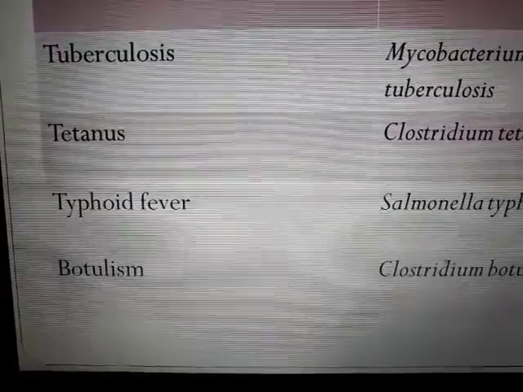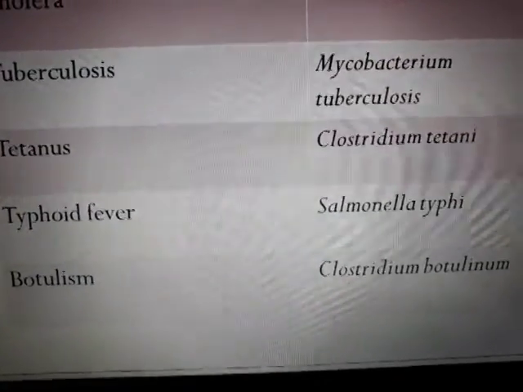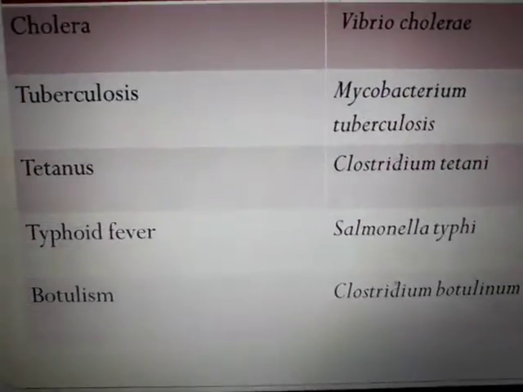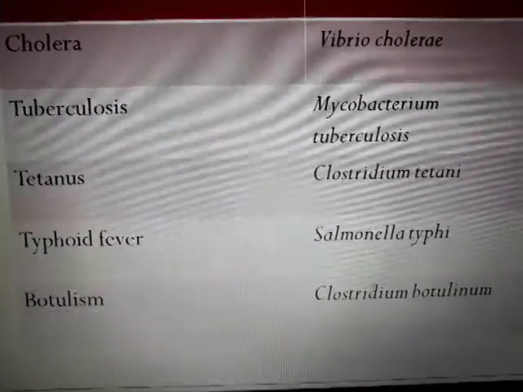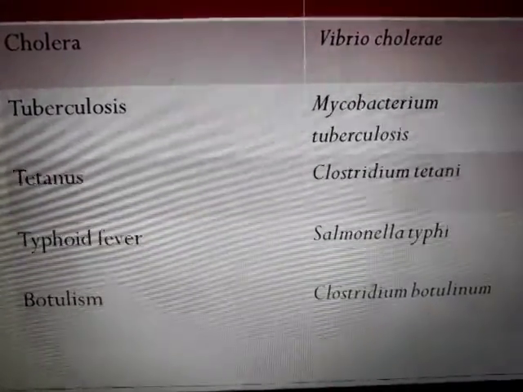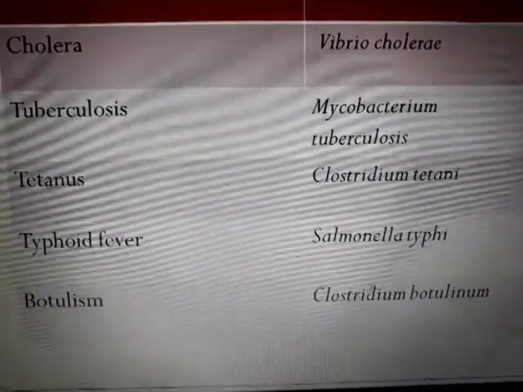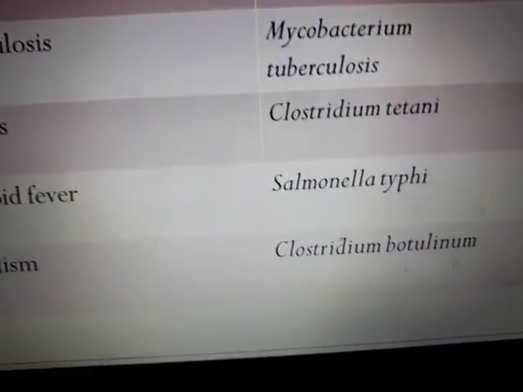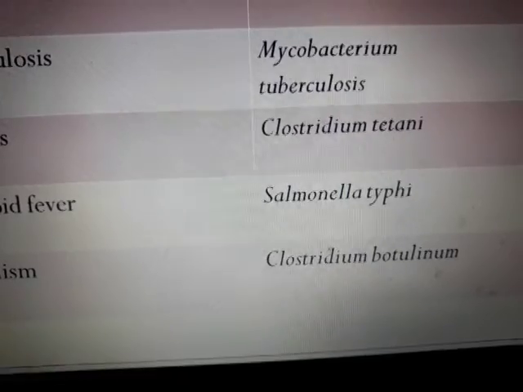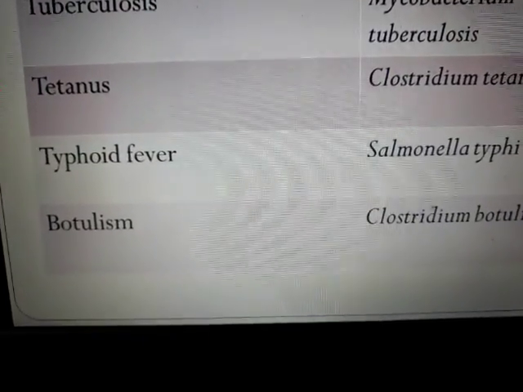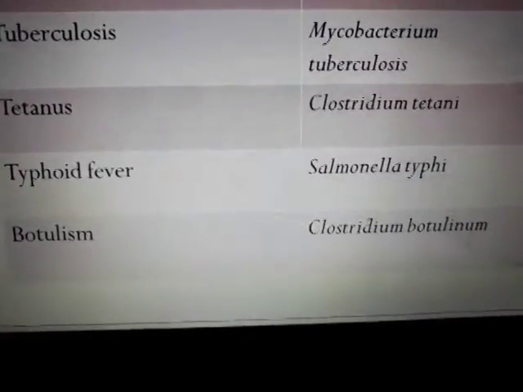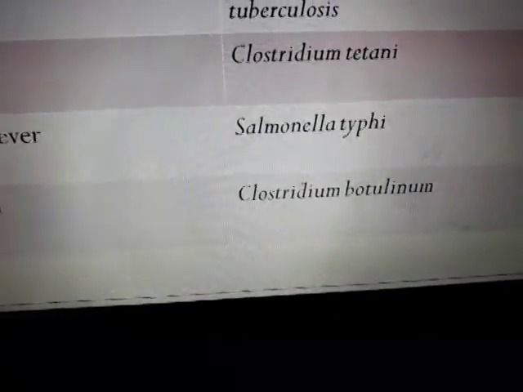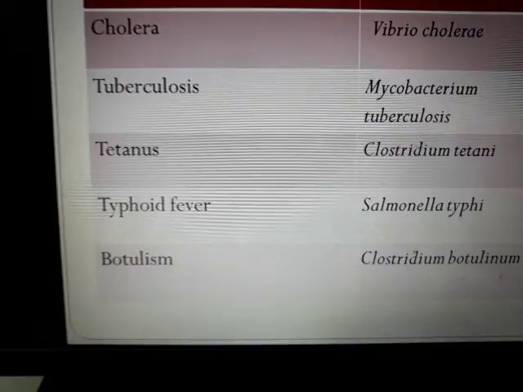Next is typhoid fever. It gives very high fever. I remember once when I was a child I went through this typhoid, and my god, I was admitted in the hospital because of this typhoid, because the temperatures were soaring very high. So it was caused by Salmonella typhi. Fine. Next is botulism, like we have just read about it. Botulism causing food poisoning. Clostridium botulinum. It causes food poisoning, right?